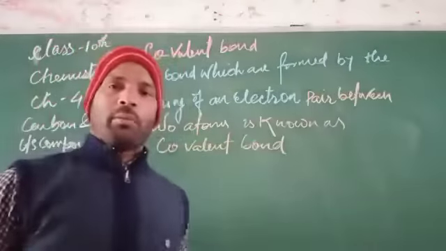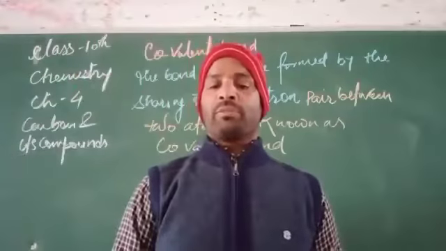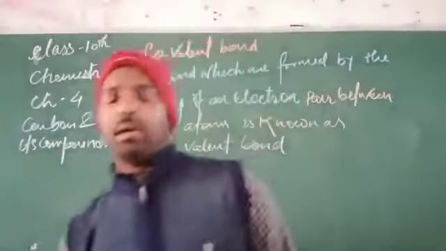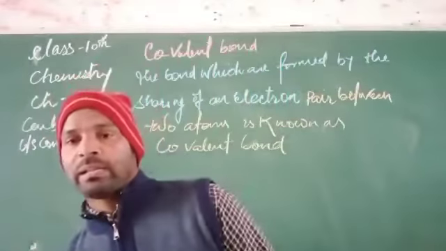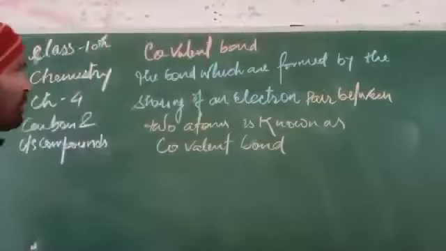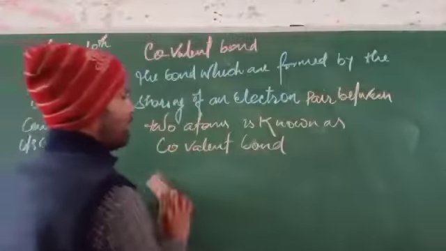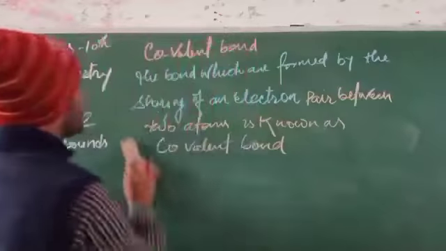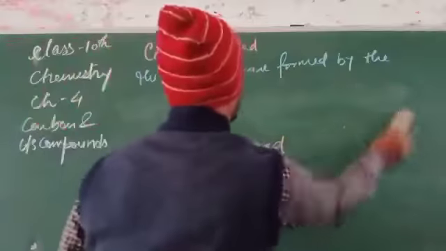Bond formation takes place if there is a sharing of electrons between two different atoms. So that type of bond is called a covalent bond.